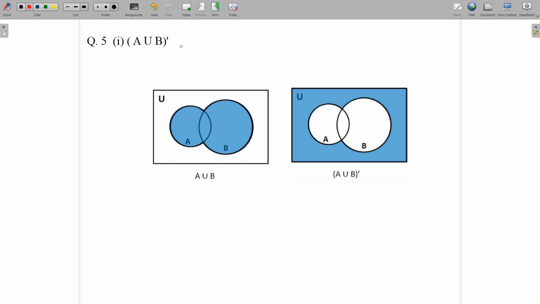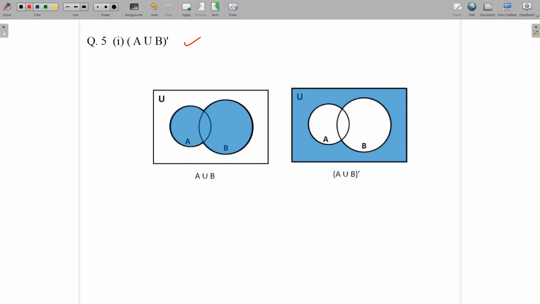So here we have question number 5, first part, A union B whole complement. First of all, we'll draw a rectangle because the universal set is to be denoted by U. Then we'll draw two circles. One will denote A and another B, and then shade them, because on shading A and B both, we'll get A union B.